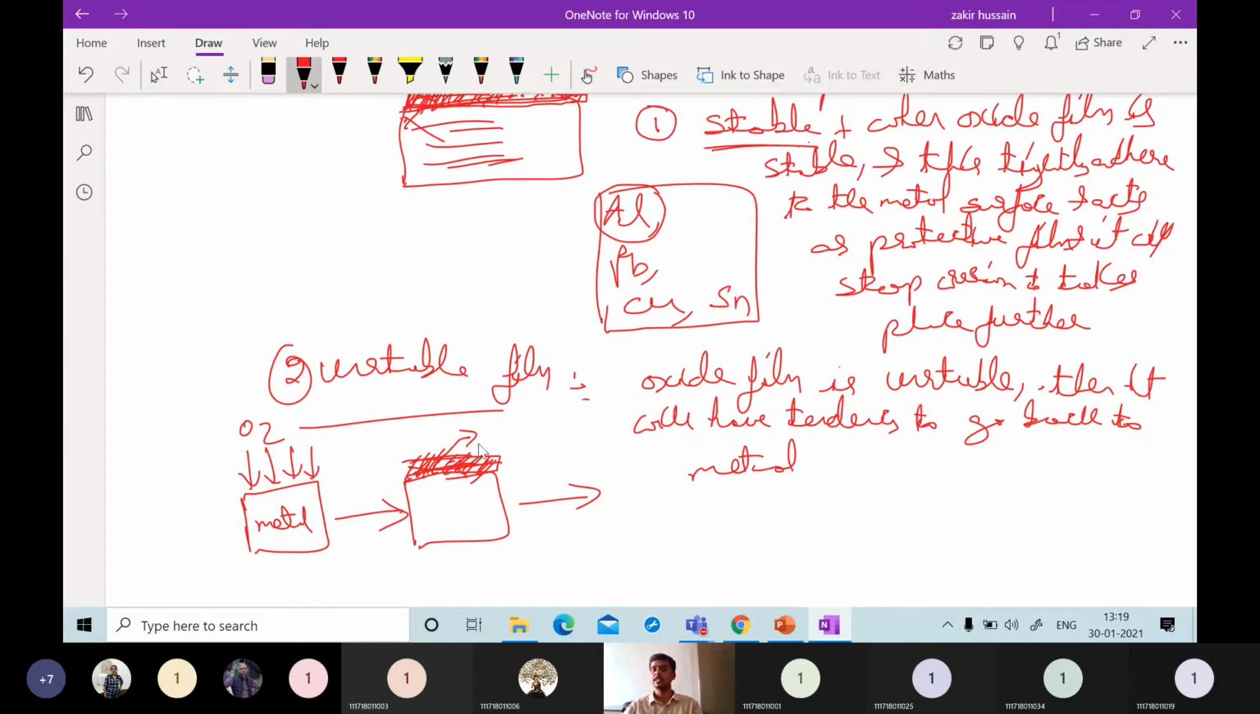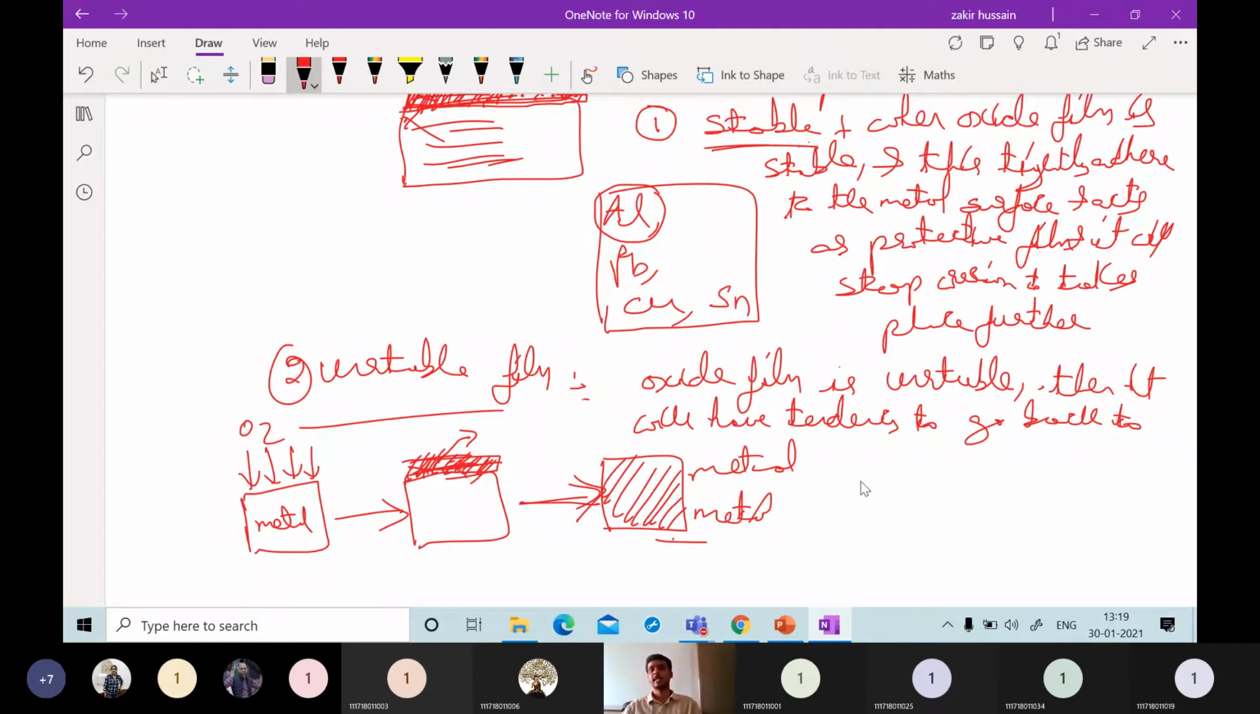If this oxide film is unstable, then what happens? Once again, that oxide will be just converting into the metal. So the metal is going further into the metal. So ultimately, if it is corroding, then it will be coming back to the metal once again. So this is an unstable film.